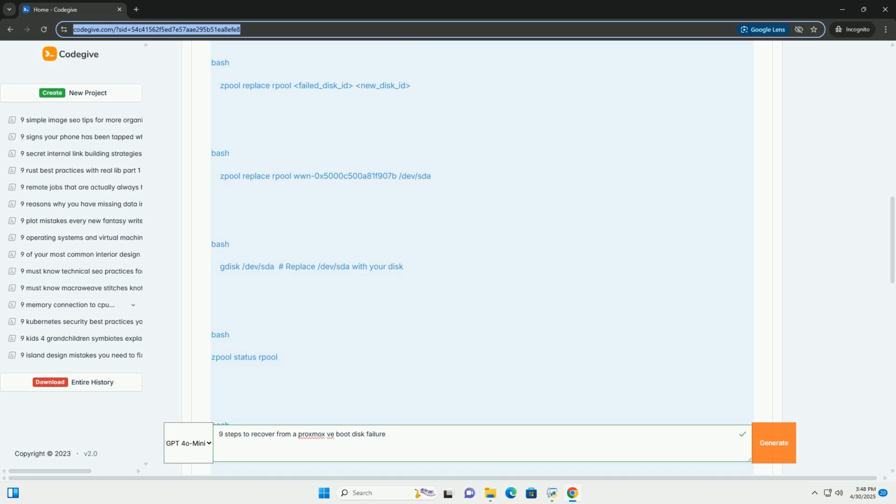Step 3. Boot from the Proxmox VE installation USB. 1. Insert the USB drive. Plug the bootable USB drive into the server. 2. Enter BIOS/UEFI. Power on the server and enter the BIOS/UEFI setup. The key to press varies, usually Del, F2, F12, ESC, or something similar.